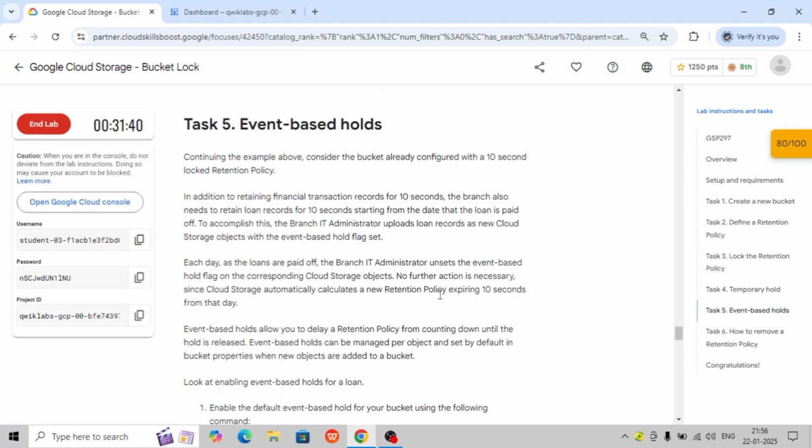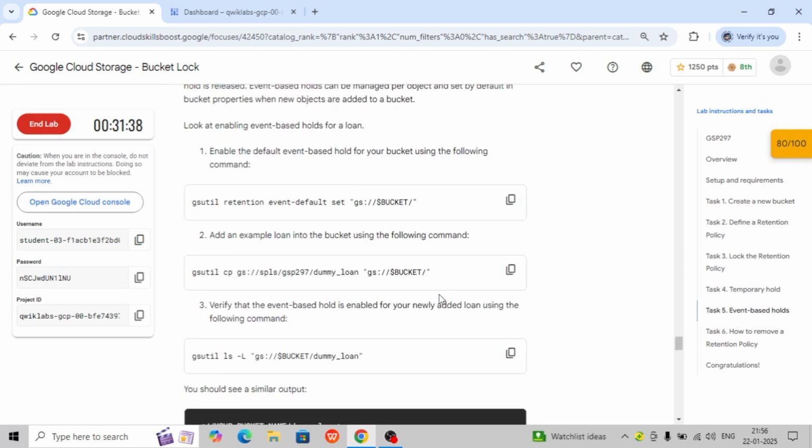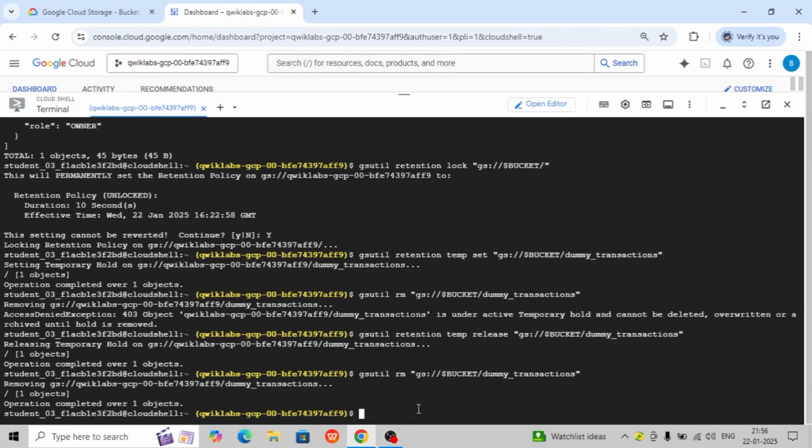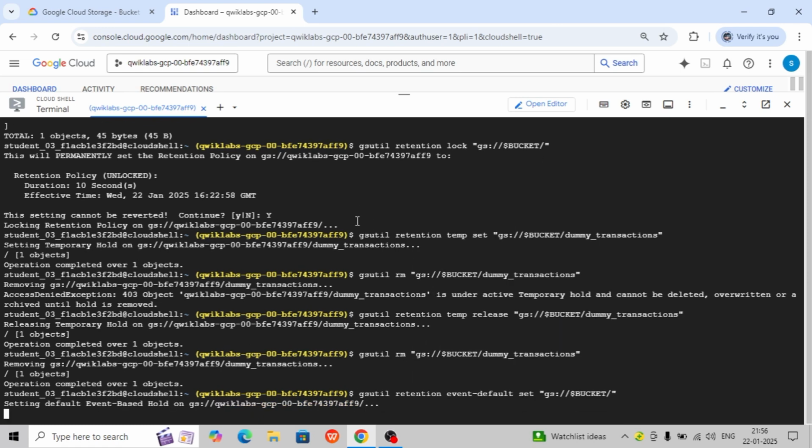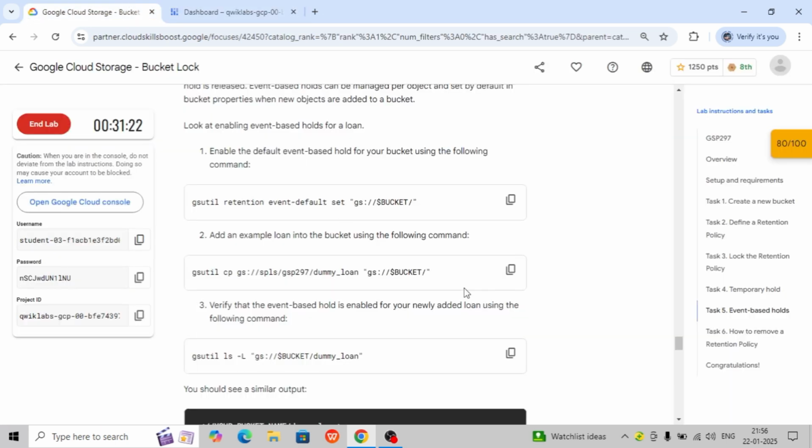Now the last task is event based hold. You have to enable the default event based hold for your bucket using this command. So let's copy this. We are going to set up the retention event default. Okay. Now add some example loan into the buckets using the following command.